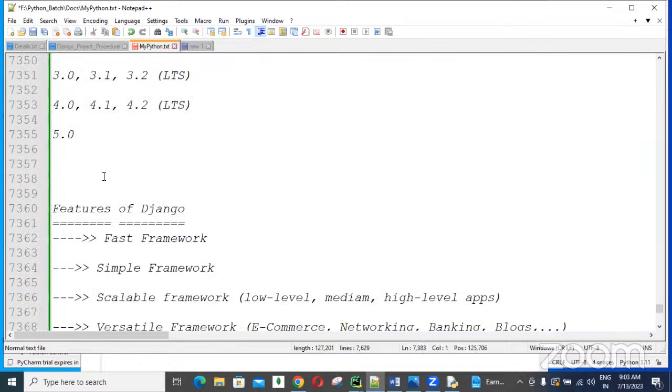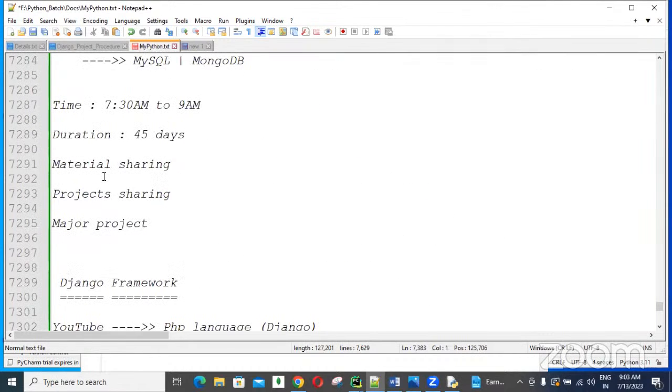The course duration and all the details I already gave here. It is 7:30 to 9 a.m., a 1.5-hour session every day, and about 45 working days are required. Material sharing and project sharing are included. By combining all the topics, we will also do one major project. If you do projects like this, you can easily handle real-time work, guys. I will give you a lot of guidelines and procedure: why we are doing it, how we are doing it, what step one is, what step two is. I will give you programs procedure-wise and explain them, and at the same time you can develop in parallel on your machine.